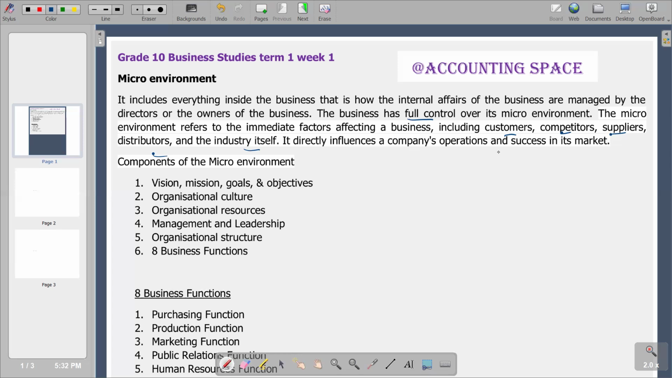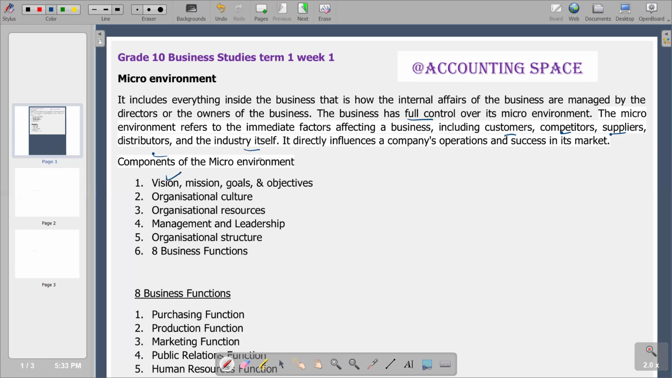Then we go on to look at the components of the microenvironment. We are seeing that we have various components, six components set there, that we also need to go through. We are going to start with explaining what exactly a vision is. A vision refers to what the business wants to achieve in the long term. That is the dream of the business. That is the description that we have of a vision.